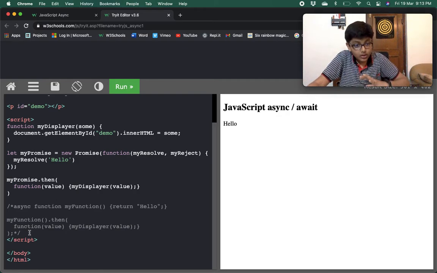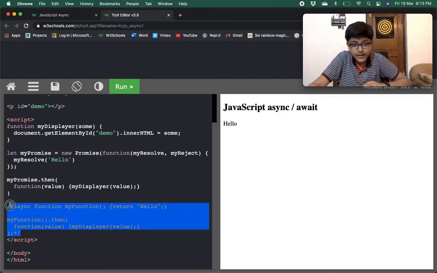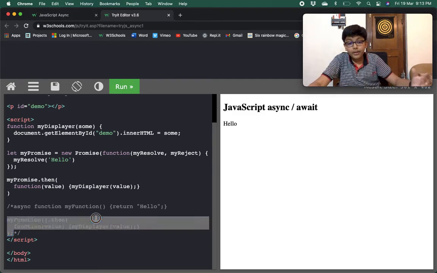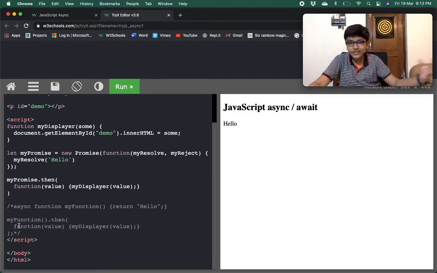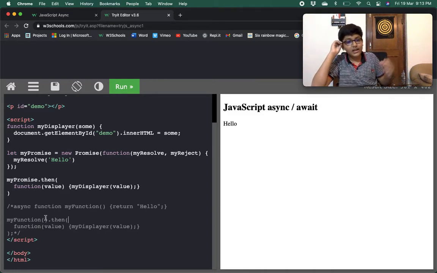Over here you see how short the syntax is now. Using this async we are just directly doing this, and now we are just doing my function dot then. But using the await, the then is also omitted, and you just use await.